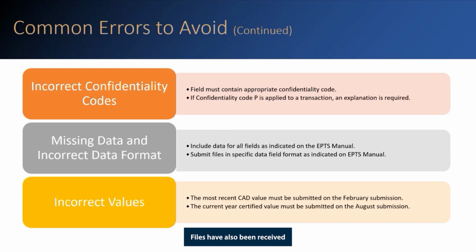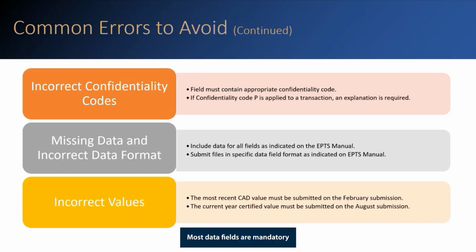Files have also been received with confidentiality coded as yes, no, or unknown. PTAD is not authorized to change or correct the confidentiality coding, and our system requires that the appropriate confidential codes be submitted. Also, please remember that the confidentiality code P requires an explanation of what is confidential and why.